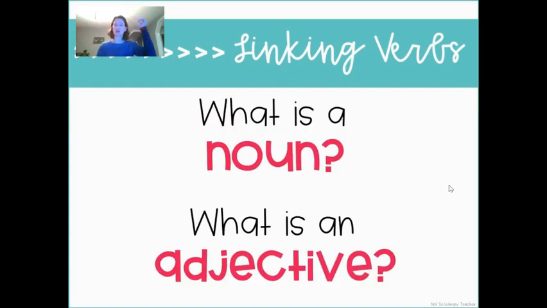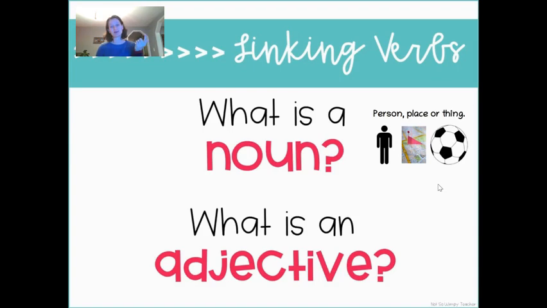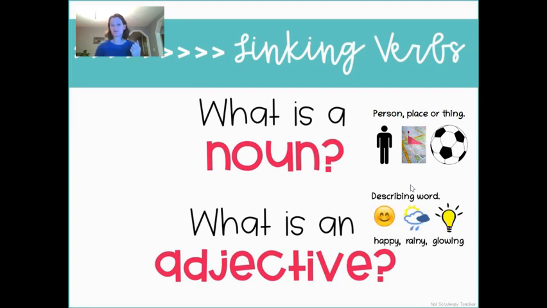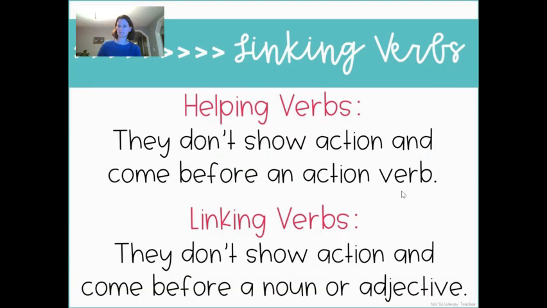So hang on a minute. Let's refresh. What is a noun? If we're connecting who the sentence is about with a noun, what is a noun again? I hope you can remember. That's right. It is a person, a place, or a thing. Okay, that's a noun. And what is an adjective? Okay, hopefully you can remember that's a describing word. A word like happy or rainy or glowing. Any word that describes something else is an adjective. So think that a linking verb is going to link or connect to the subject of the sentence and either a noun or an adjective.